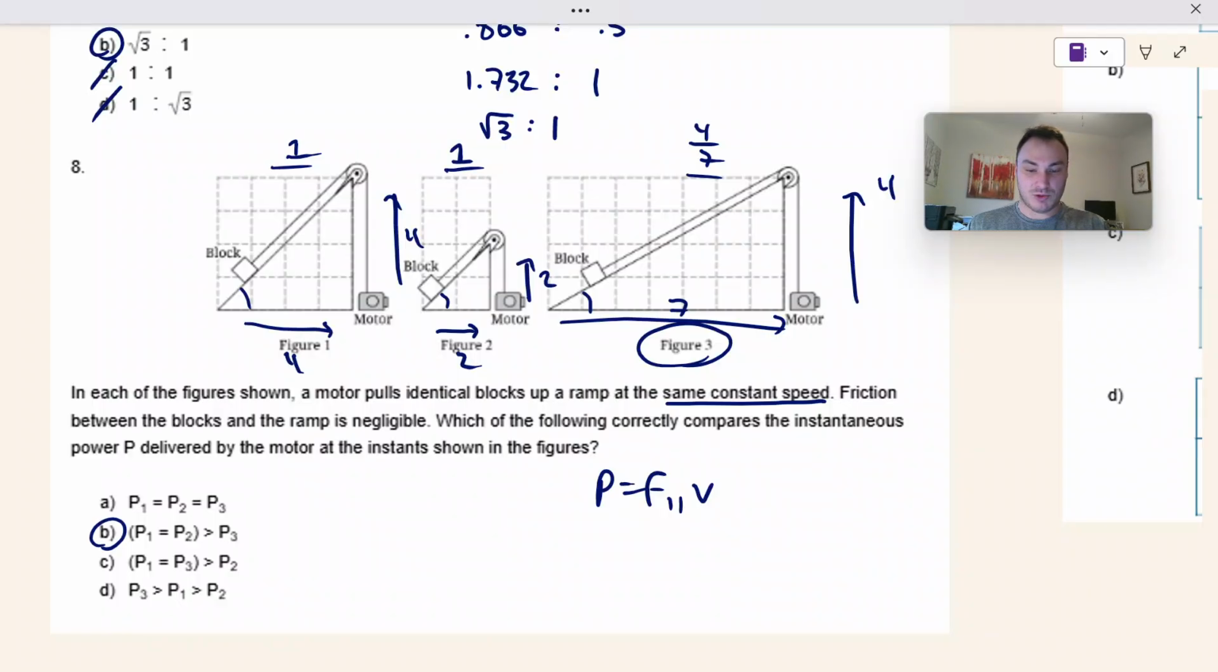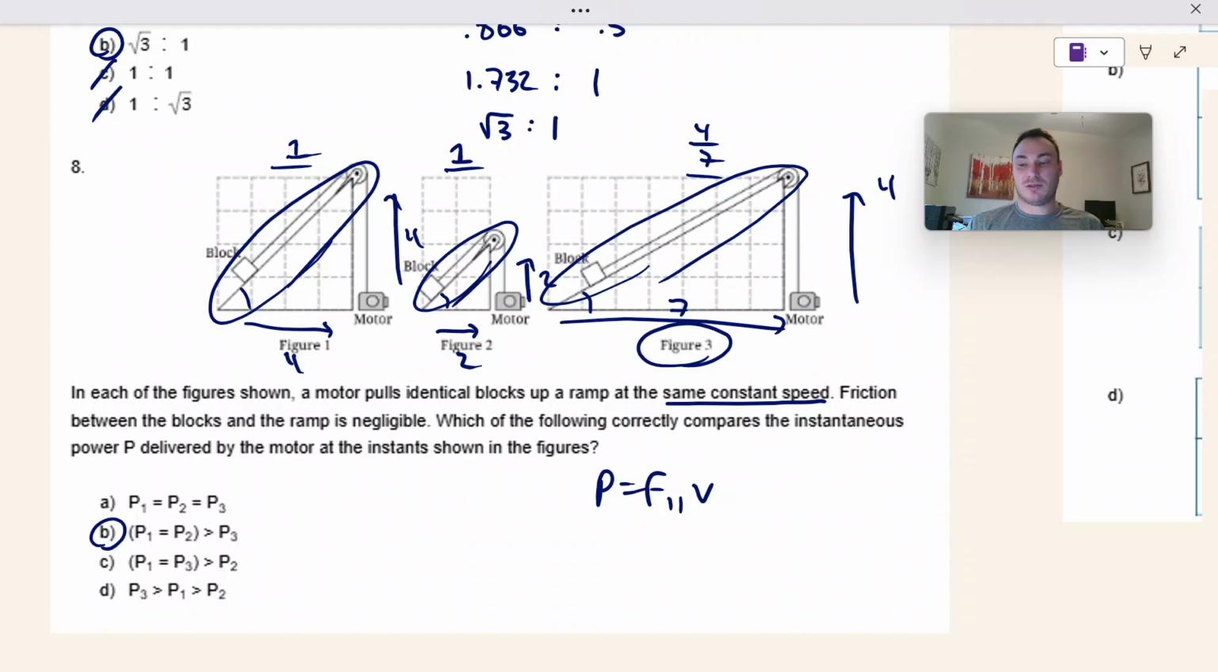P3 is the most shallow. Now, if we were to compare the overall power put into this, then maybe we would also need to consider the distance that these blocks are being pushed. But that's not what this question is asking. This question is just looking at the instantaneous power. That's the difference between the two. We don't care about how far these blocks have to travel for instantaneous power, just how much power we need to put at them at any given moment.